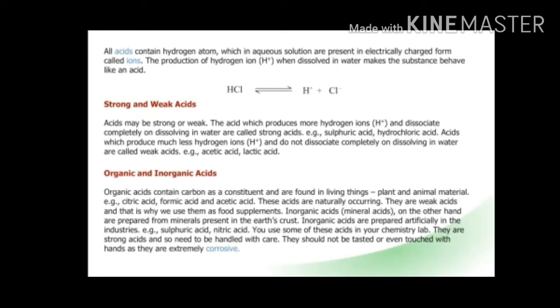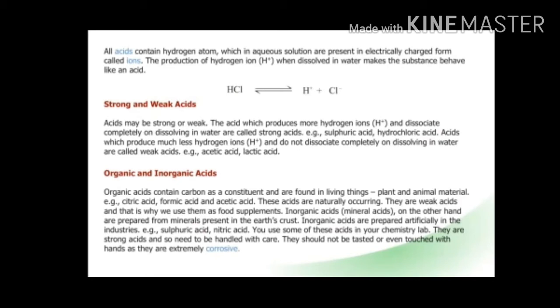Yes, the next topic is organic and inorganic acids. Children, organic acids are edible acids and found in living things. These acids contain carbon as a constituent. In all the plant and animal materials, these acids are found. For example, citric acid, formic acid and acetic acid.